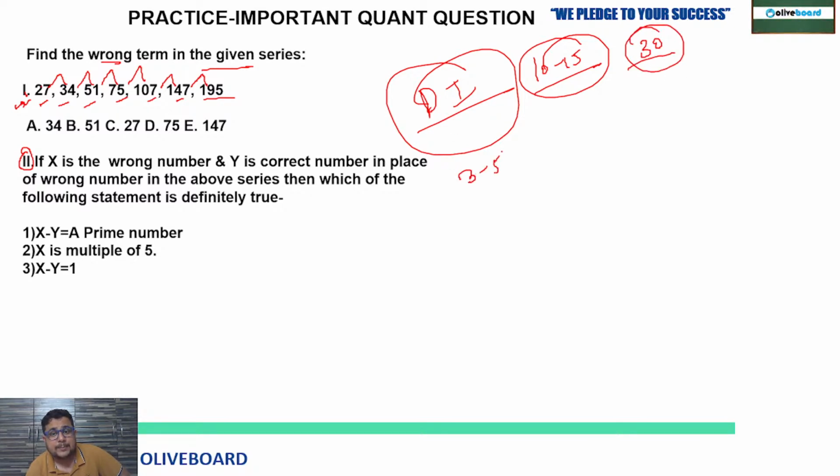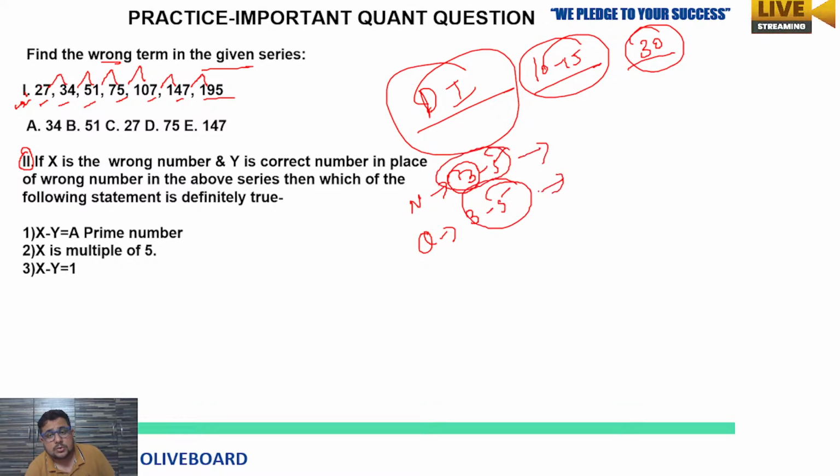Then 3 to 5 questions, minimum 3 questions will come from number series. We are just following the previous year pattern and what pattern is going on. As per that, I'm telling you at least 3 questions you are definitely going to see. Then quadratic equation, you are going to see at least 3, maximum 5 questions. So you can see these 3 topics' weightage in your exam. Just tell me the answer, everyone.